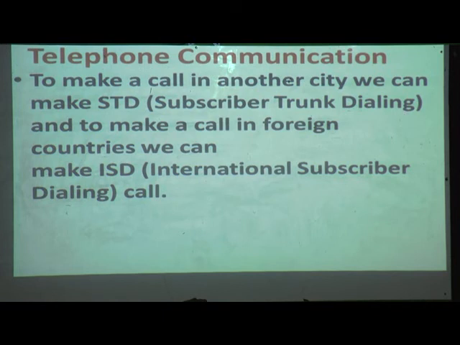For that, we first use the STD code of the other city, then we type their home number. If we type the home number without the STD code, we can't make a call. That's why to make a call to another city, we need an STD call. If we want to call a foreign country, then we require the ISD code. Understood?